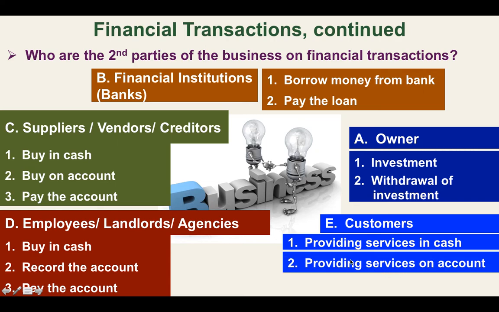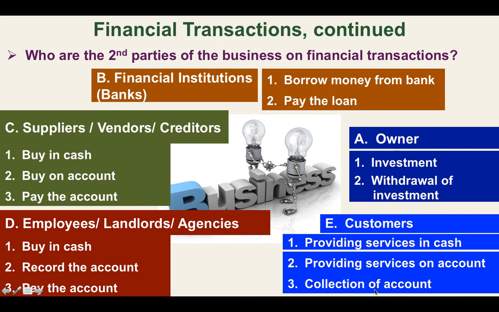And there will also be situations that we will provide services but the customer will not pay as yet. It will be providing services on account. Okay, and that will be our receivable from customer. Okay, and then we will collect from the customers, a collection of account. So basically these are the financial transactions. Okay,